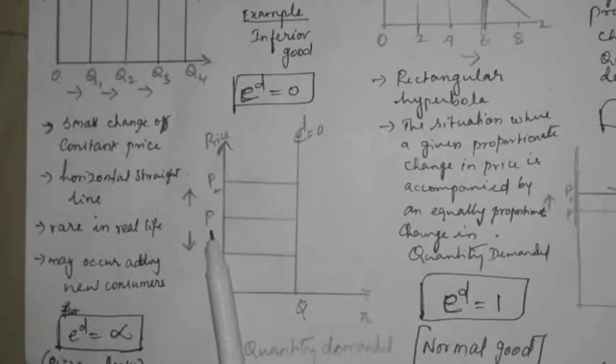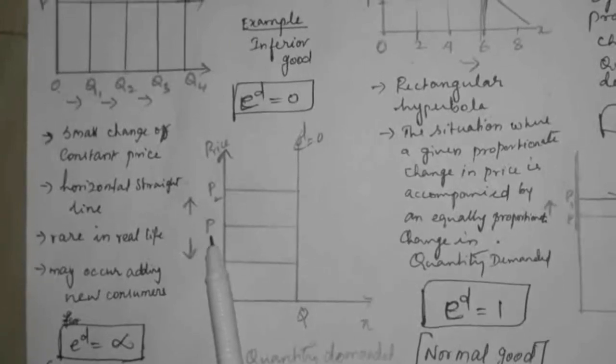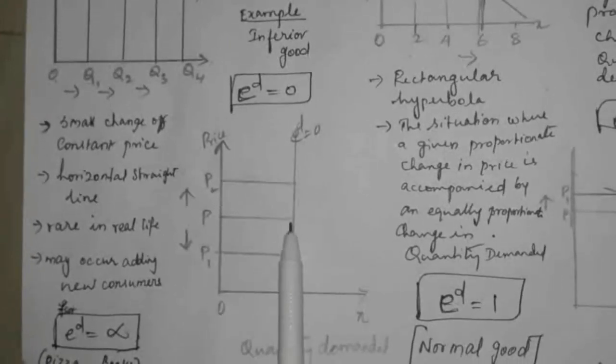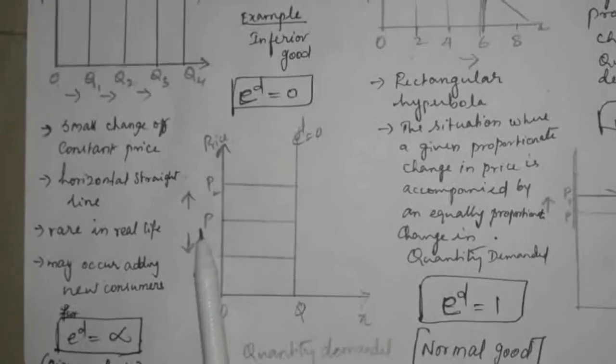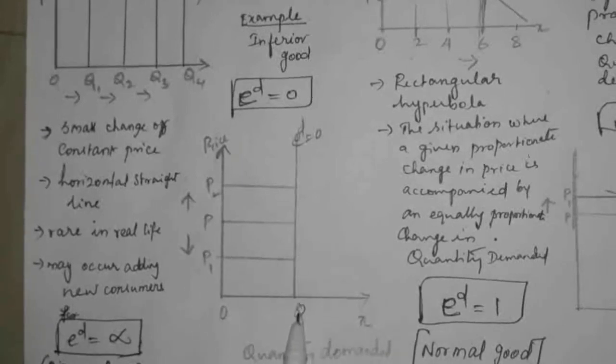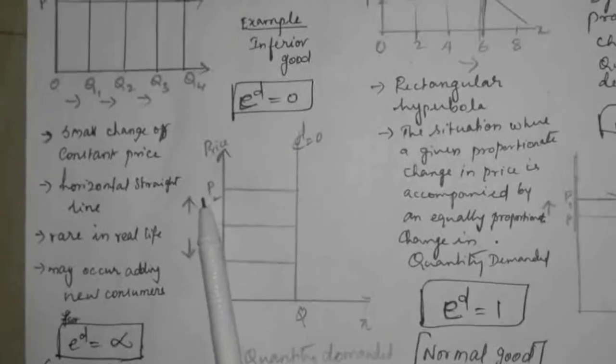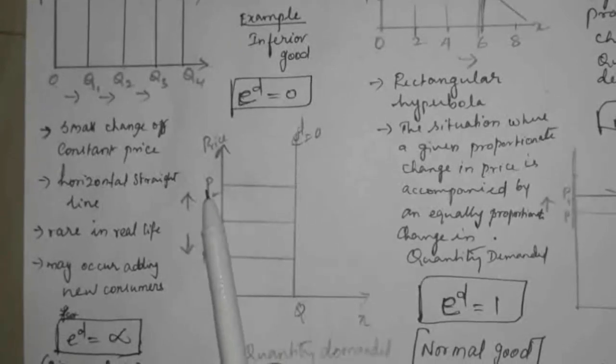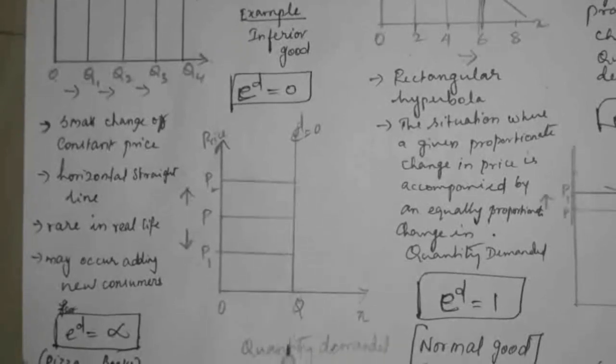So if the price of the product is at this stage, the quantity demanded is also this much Q, and if the price decreased from P to P1, what happened? The quantity demanded of the product is the same. If the price increases from P to P2, the quantity demanded is the same. So there is no change in quantity demanded.